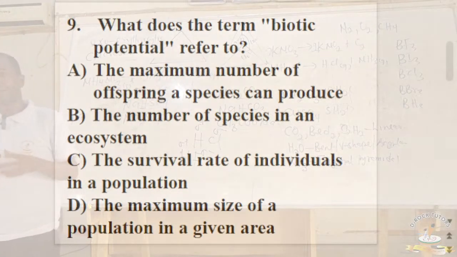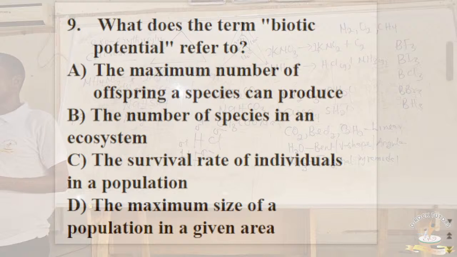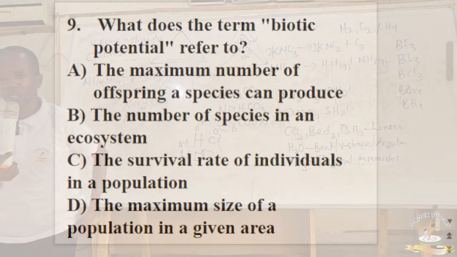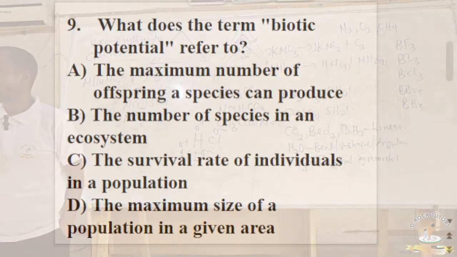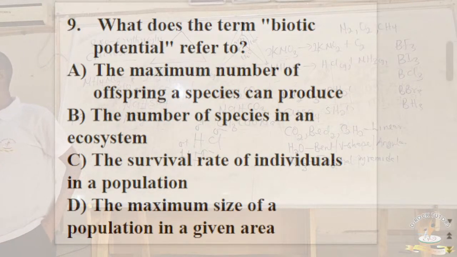Very simply, biotic potential is the maximum number of offspring that an organism can give birth to in a species. That's all that biotic potential is about. Once again, it is the highest number of offspring that an organism can give birth to within a species or population.